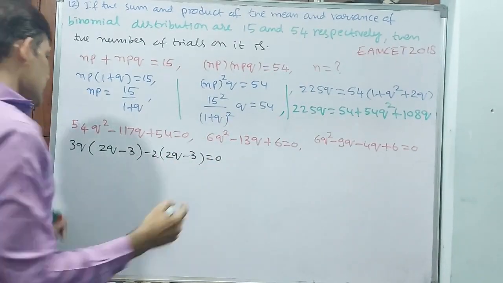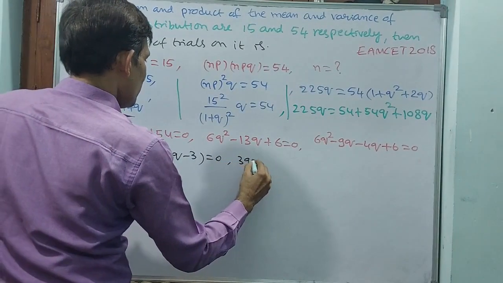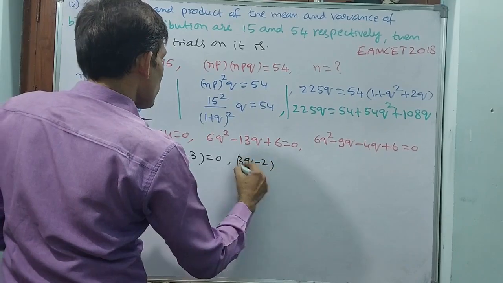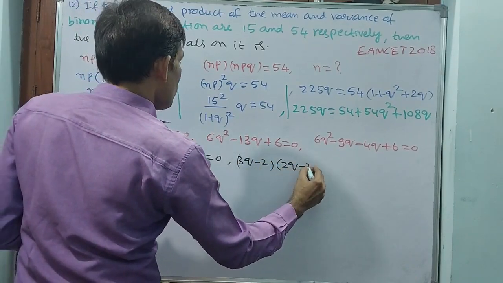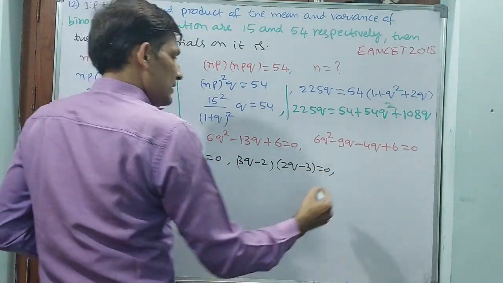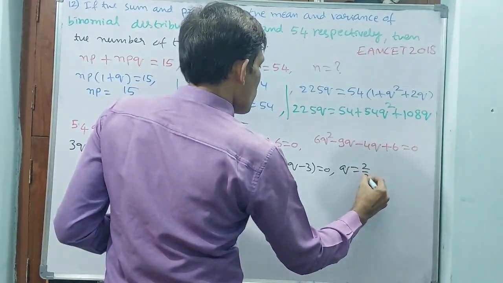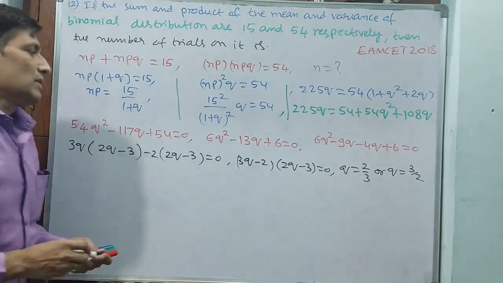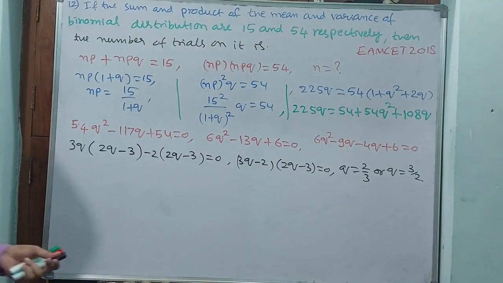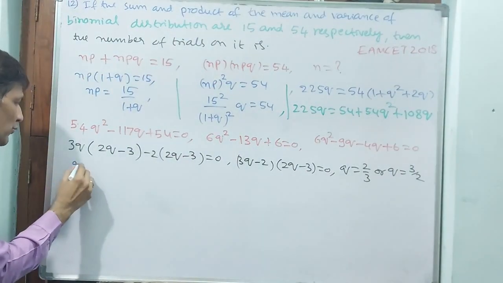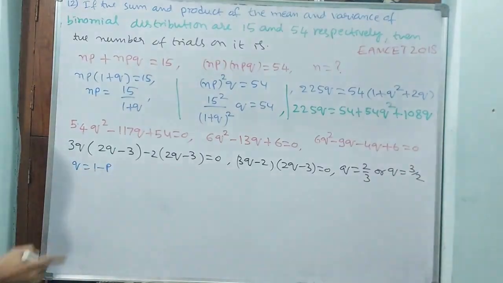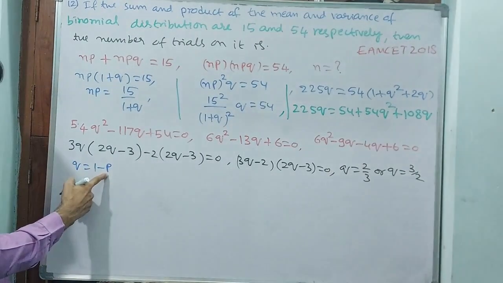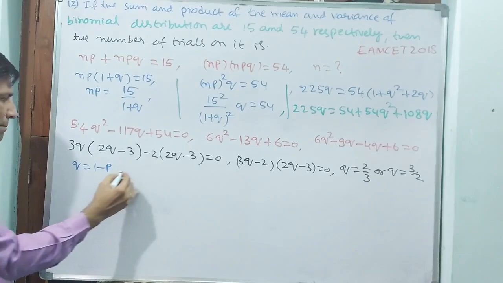Now you see, (3Q minus 2) into (2Q minus 3) equal to 0, or else Q is equal to 2 by 3 or Q is equal to 3 by 2. But we know the formula Q is equal to 1 minus P. P range we know.